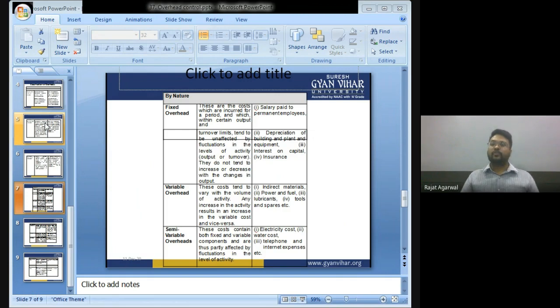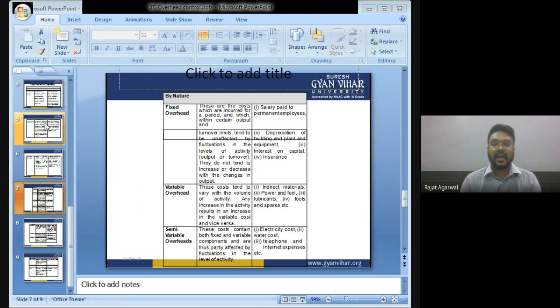Variable overhead. Variable overhead are those expenses which change with the change in production unit. For example, I am manufacturing mobile phones. Cost of one battery is rupees 100. So if I manufacture one mobile phone, I have to incur cost of battery 100. If I manufacture two mobile phones, I have to incur cost of battery 200. If I want to manufacture 10 mobile phones, I have to incur cost of battery 1000. It means variable overhead are those expenses which change with a change in unit of production.